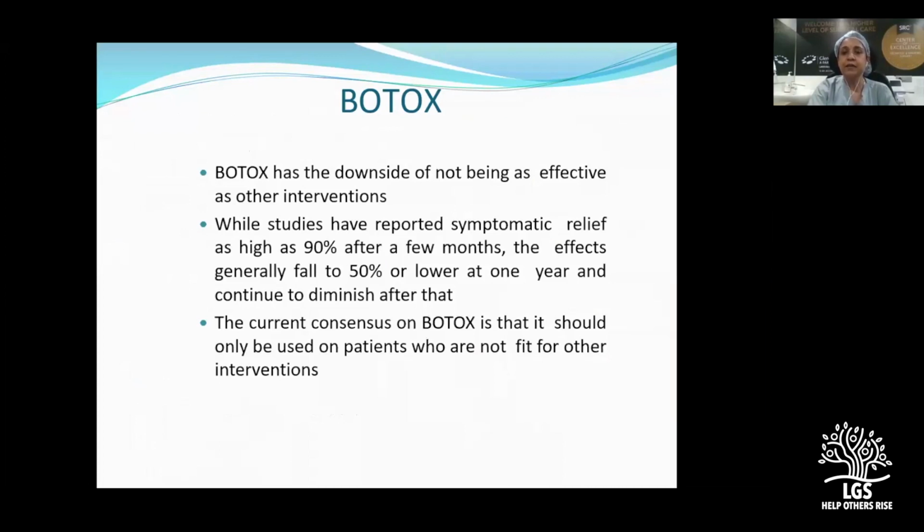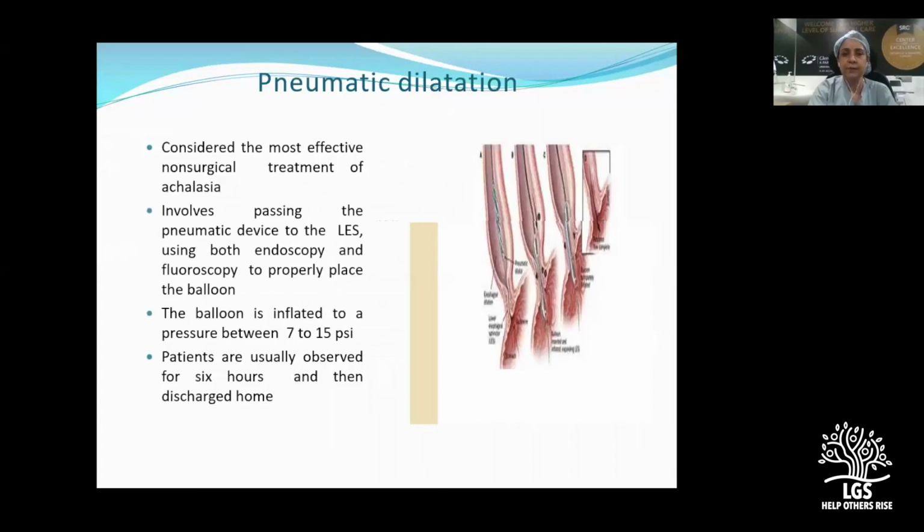Initially, symptomatic relief is seen in 90% of patients, but gradually the symptom relief falls to 50%, and by the end of 1 year, the symptoms will all recur. So this should be reserved for patients who are not fit for any other intervention, mainly elderly or very frail patients. Only there do you opt for a Botox treatment. Then comes the pneumatic dilatation.